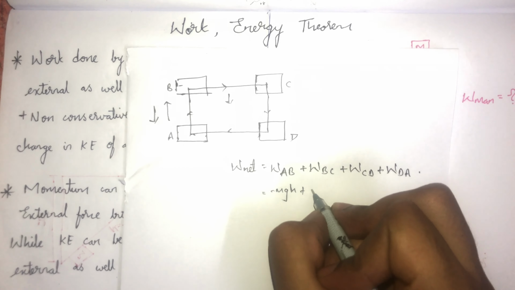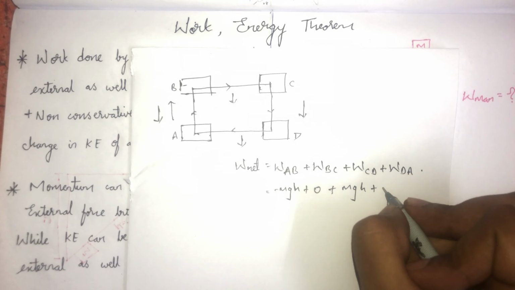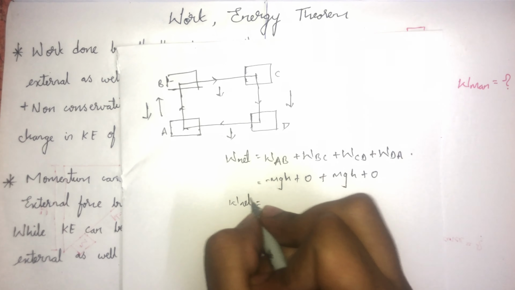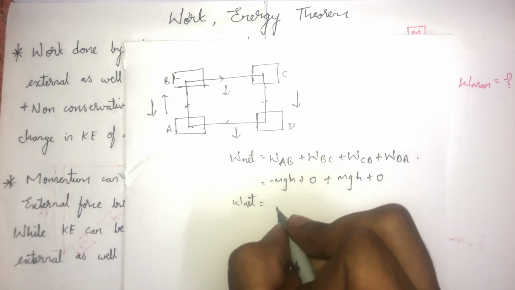Work done in DA is again 0 as theta is 90 degrees. So net work done is 0, minus mgh plus mgh. So when the work done in moving a body around a closed path is 0, those forces are known as conservative forces.